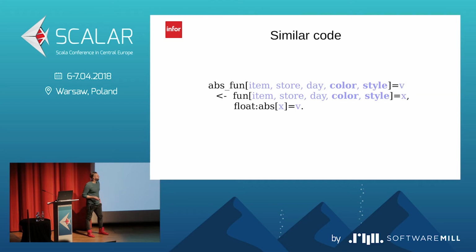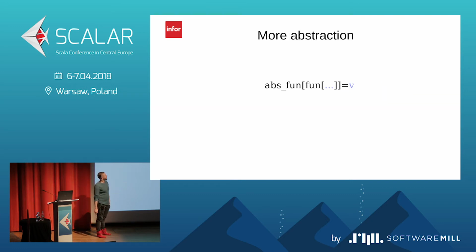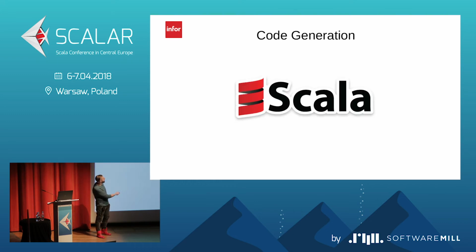But it would be great if instead of writing again and again the new signature with only small changes in the code, in the declaration and the definition, it would be great to have something like this. To have some abstraction that ABS fun will take some fun and will generate some code. And here comes the Scala. So we did in our company a code generator. We started some time ago in Scala.